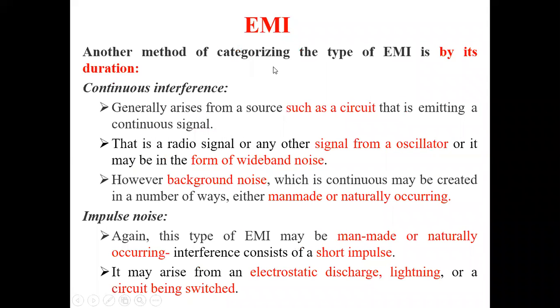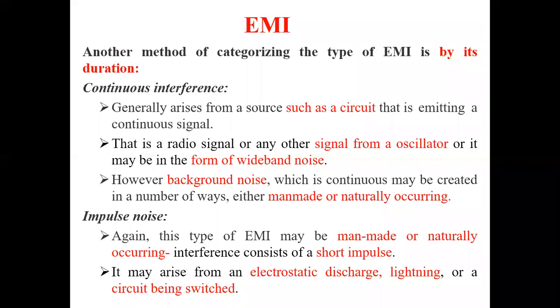The next one is classification by duration: how much time the interference will be there. Here we have continuous interference and impulse interference, or impulse noise. Continuous interference means a continuous signal generated by an oscillator. Whenever a signal is generated by an oscillator, there will be a continuous waveform, and because of this continuous waveform there will be interference.